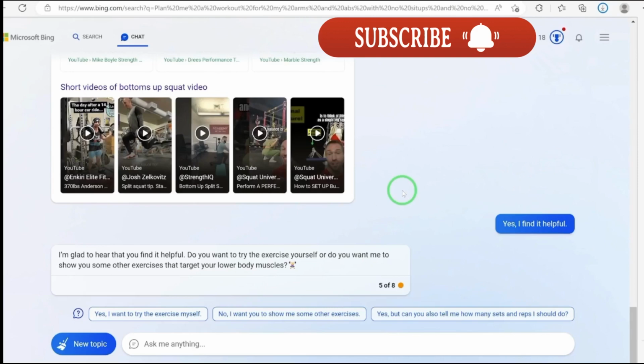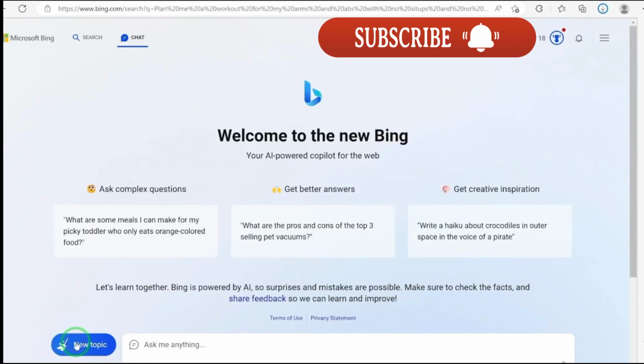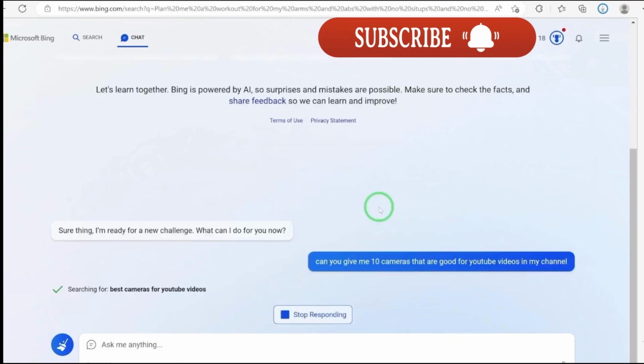Another thing that we can do with this Bing AI is that we can do product review and comparison when it comes to the different products that you may have. So let's say after the linking of the blog post, let's create a new conversation or a new topic, and then let's ask it simple questions. Can you give me 10 cameras that are best for YouTube videos in my channel?